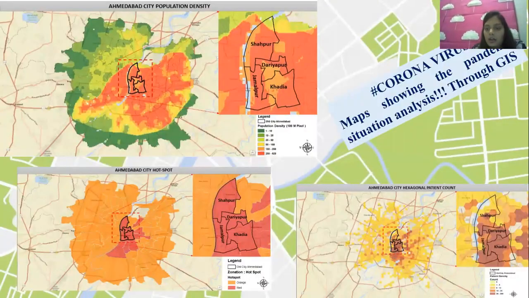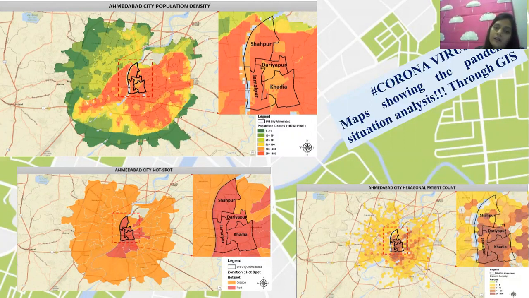Now, we all know we are facing a very big worldwide pandemic problem, that is coronavirus. Yes, this is the map showing the pandemic situation analysis through GIS. This is very much useful, and you can see the maps prepared. AMC is using this type of analysis right now to analyze which part of our city is most affected by corona and which part has a higher count. Doing a physical count would be very tedious work for AMC, and people cannot do that every day, so we cannot get an everyday update.